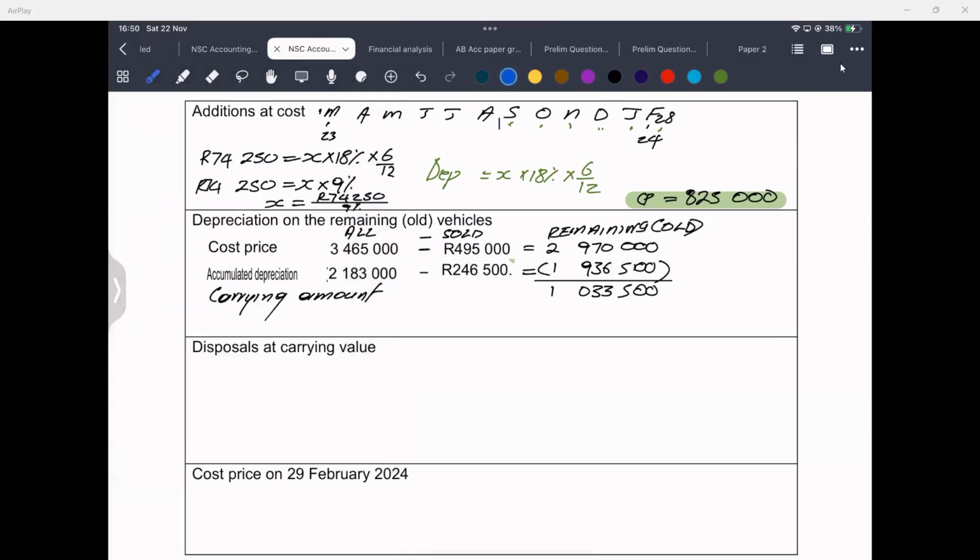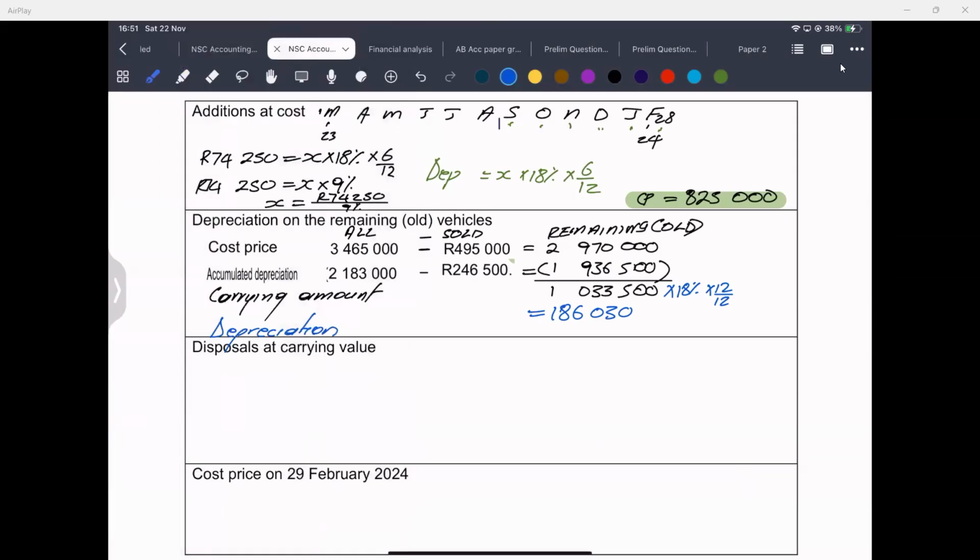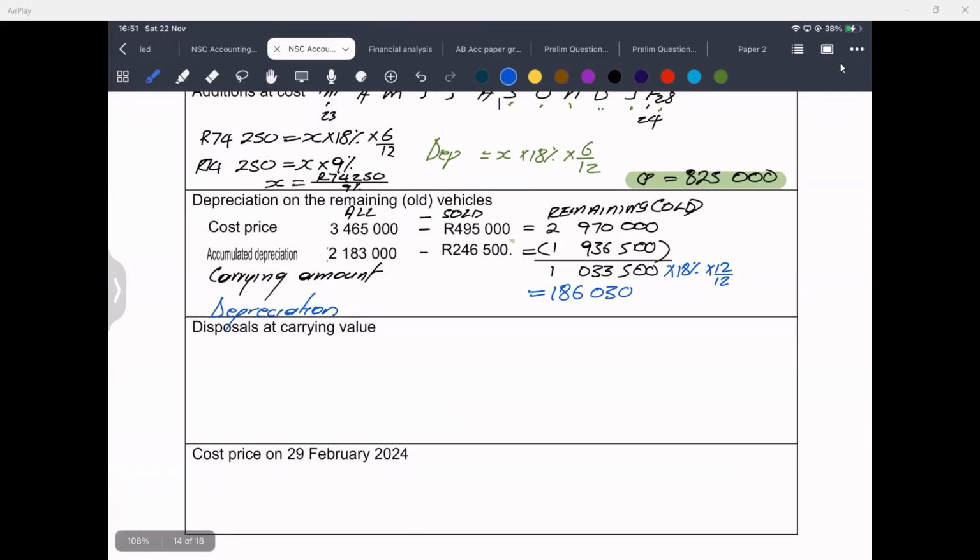You will definitely take the 1,033,500 multiplied by 18%, multiplied by 12 over 12. This is because we have used this vehicle for 12 months. So how much will be depreciation? It'll be 186,030. There we go. That'll be your depreciation of the remaining.